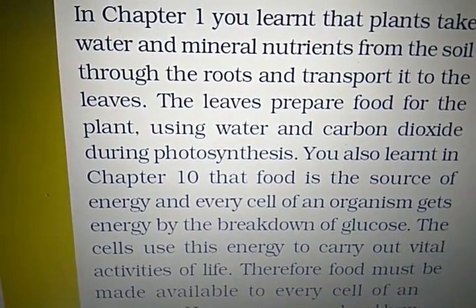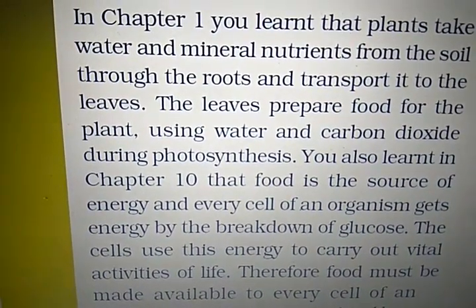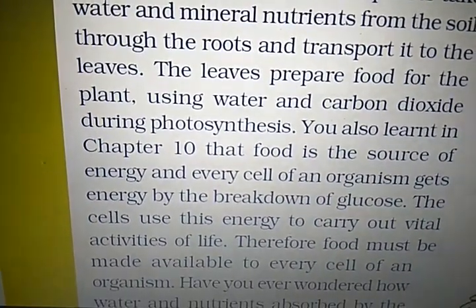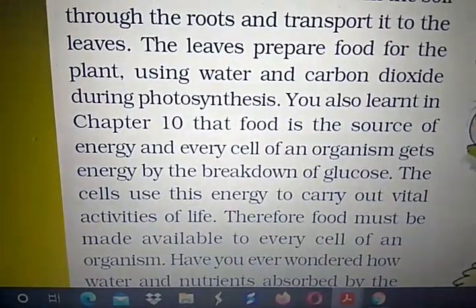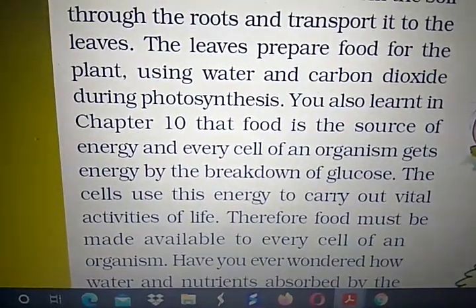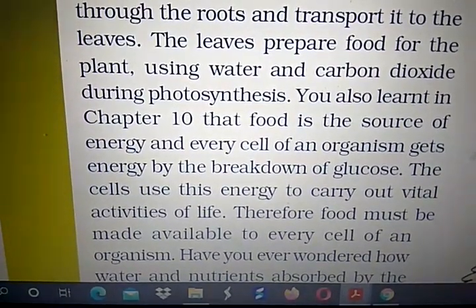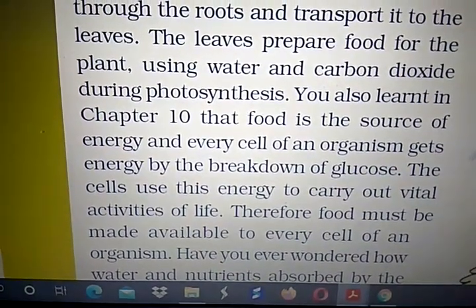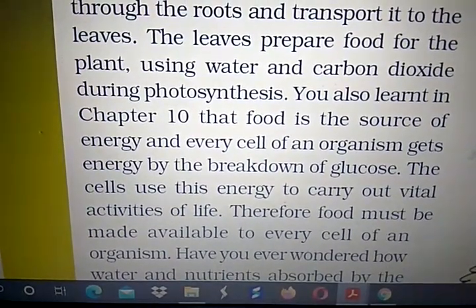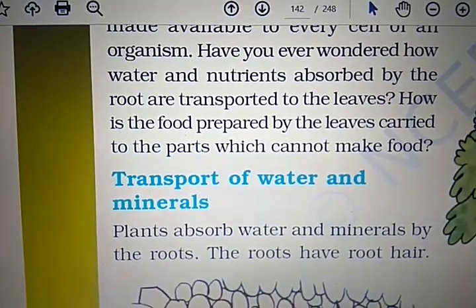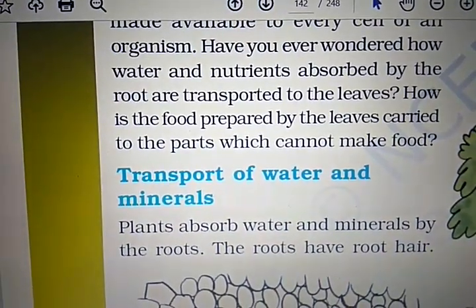Plants prepare their own food in the presence of sunlight, that is glucose. So the cells use this energy to carry out vital activities of life. Therefore the food must be made available to every cell of an organism. So have you ever wondered how water and nutrients absorbed by the roots are transported to the leaves?